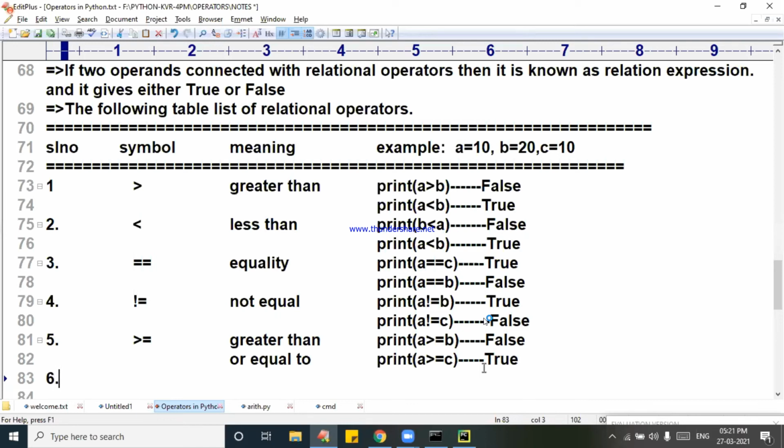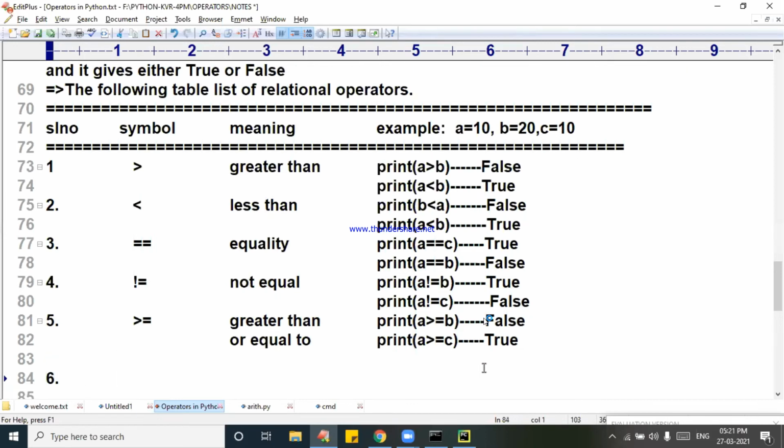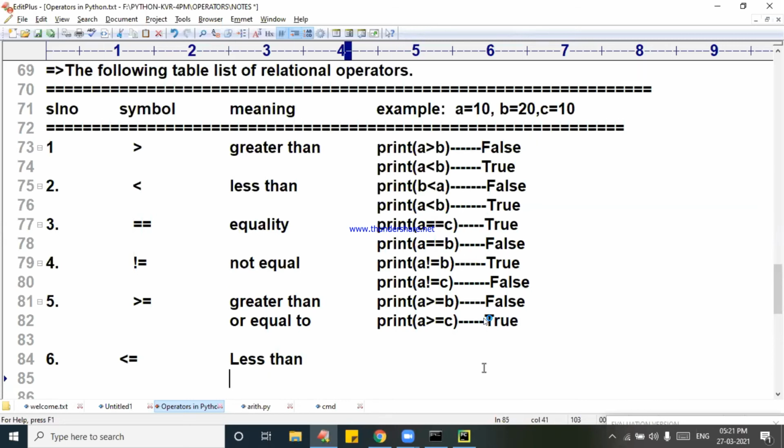Now the sixth point I am talking about. What is the next operator? Less than or equal to. I am writing less than or equal to. Print of A less than or equal to C. A less than or equal to C, please. True. And next, print of B less than or equal to C. What is that? False.